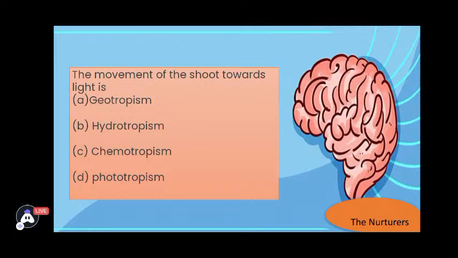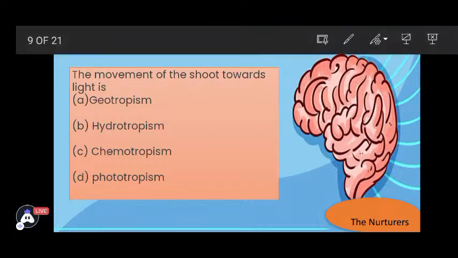Moving shoot towards the light. Now yes, we know a plant body has two main components, root and shoot. Shoot is present above the soil and roots are present below the soil. And we know the shoot of the plant moves towards light. What specific name is given to this type of movement? A, is it geotropism? B, it's hydrotropism. C, it's chemotropism. Or D, it's phototropism.